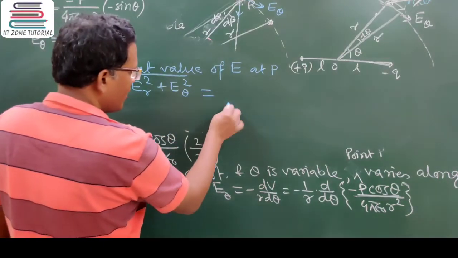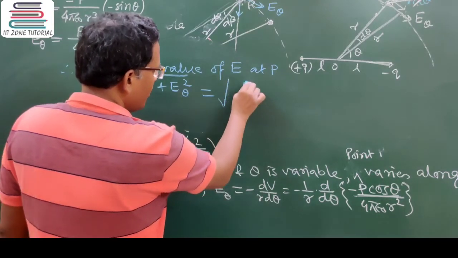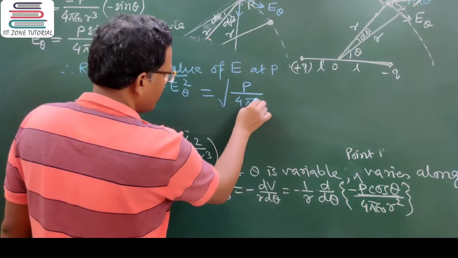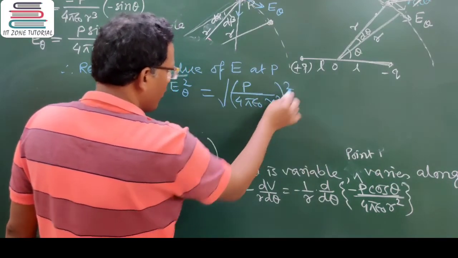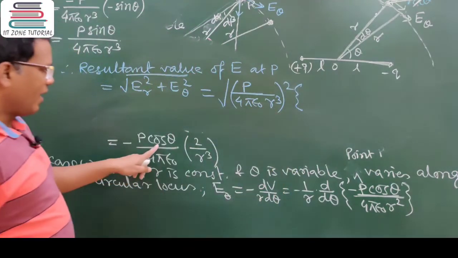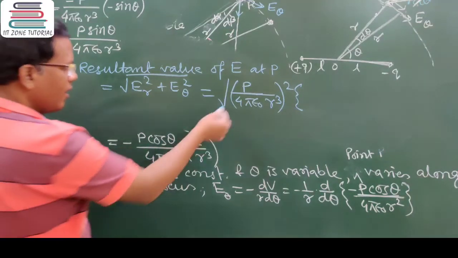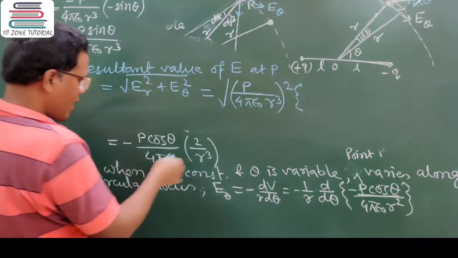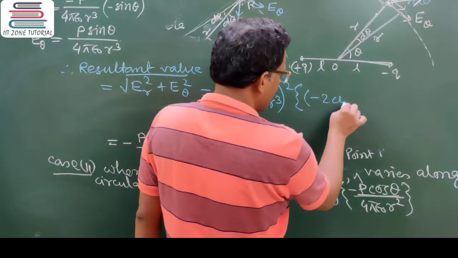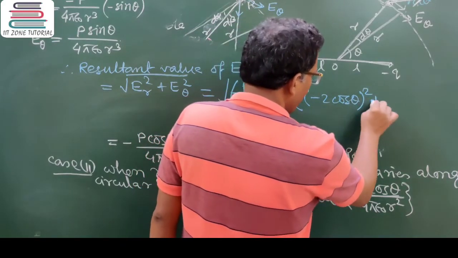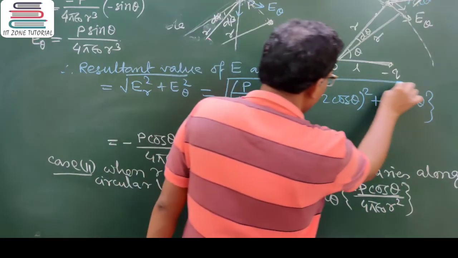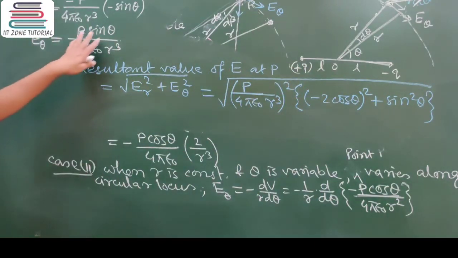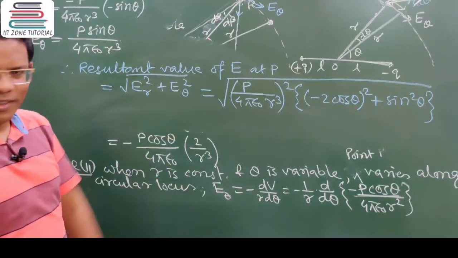So we will write under root of dipole moment by 4 pi epsilon naught into r cube, this whole square is common, that into here it will be minus 2 cos theta whole square plus sin square theta from the other part. From this part the uncommon value is sin theta, and here it is minus 2 cos theta.